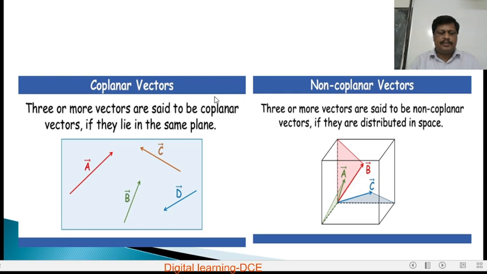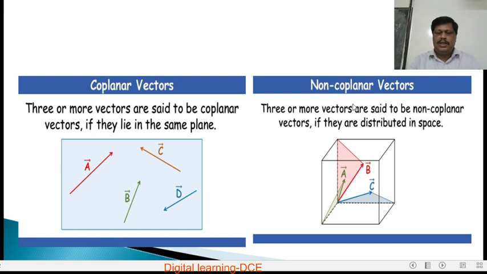Coplanar vectors. Three or more vectors are said to be coplanar vectors if they lie in the same plane. If all the vectors are acting in the same plane, then the vectors are called coplanar vectors. Vector A, vector B, vector C, vector D all are acting in the same plane. Therefore all these are called coplanar vectors.